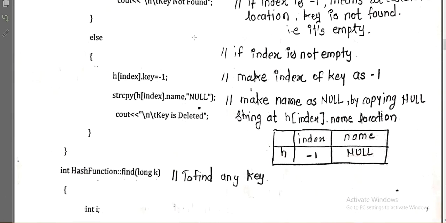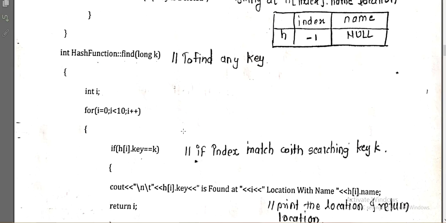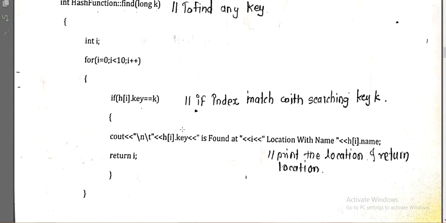And how are we going to delete it? By making its key and name fields -1 and null, we can delete that key. Okay. Now next is the hash function find. Here we are learning the find operation. So how are we going to find something?